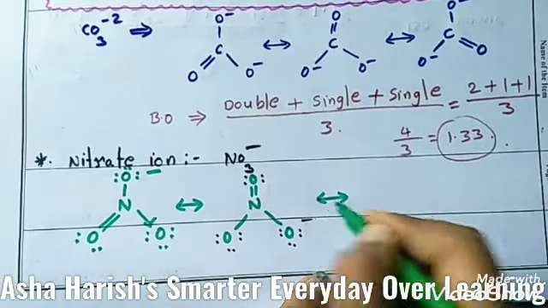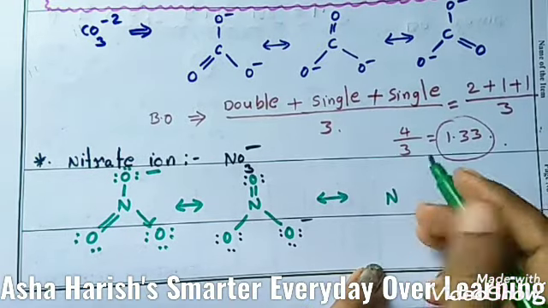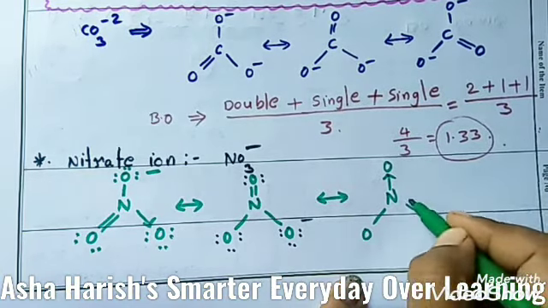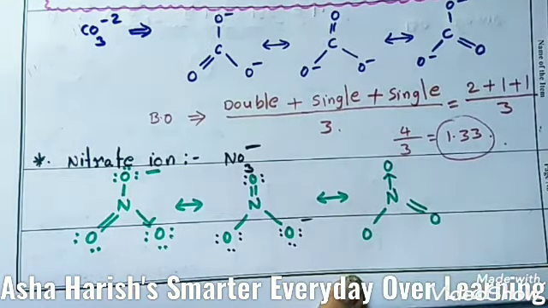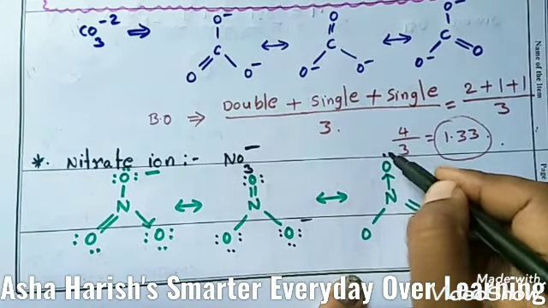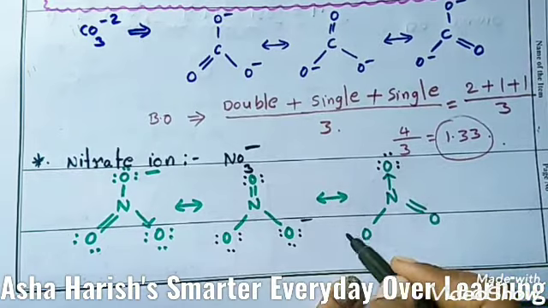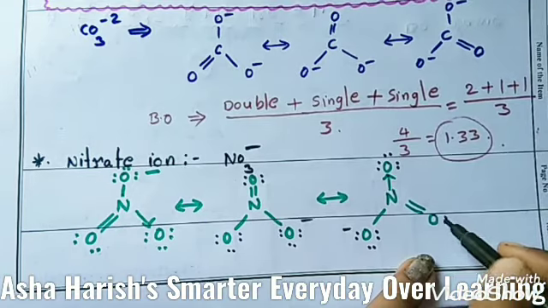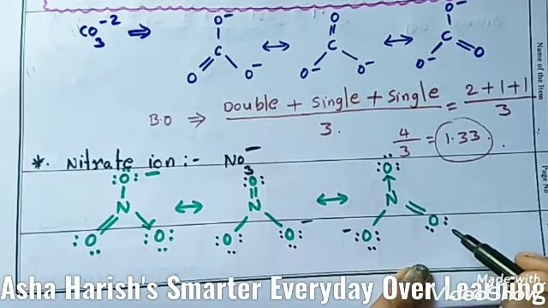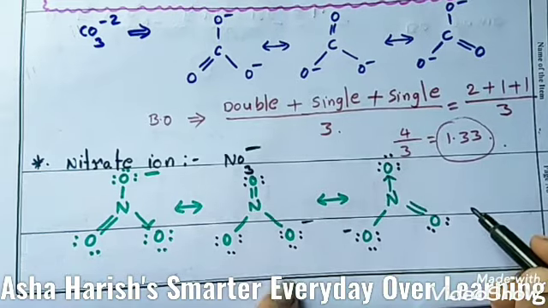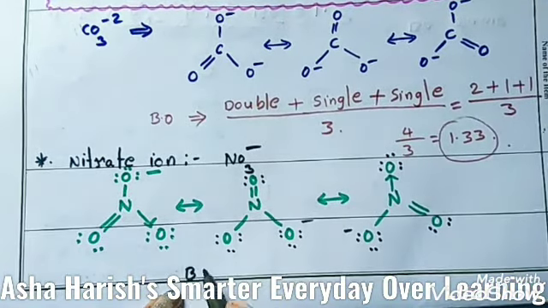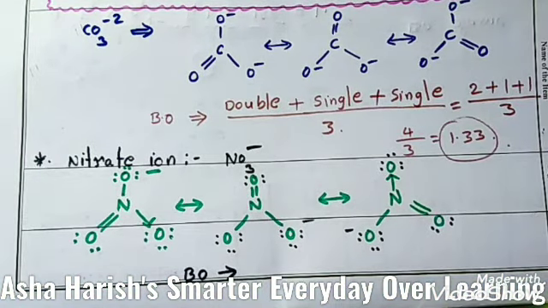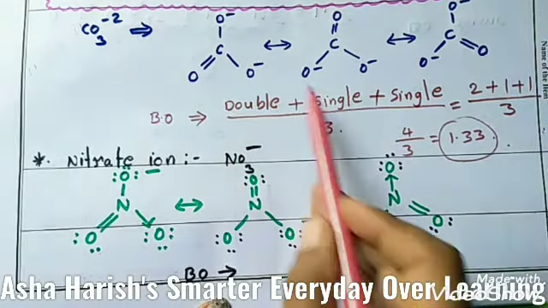Okay, now if you draw the next structure of this NO3 minus, here is nitrogen, O, single bond O. Here if you place oxygen, the pairs of electrons can be 1, 2, 3, 4, 5, 6, 3 pairs of electrons. Here with a negative charge, 3 pairs. Here double bond is located, so only 2 pairs of electrons. These are the resonance structures. Now you need to calculate the bond order for this. Now students, first of all you need to identify how many double bonds here, based upon this formula only.